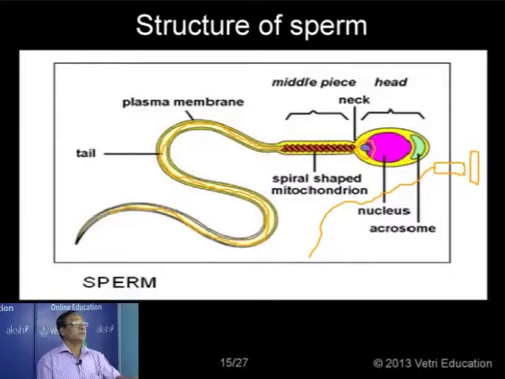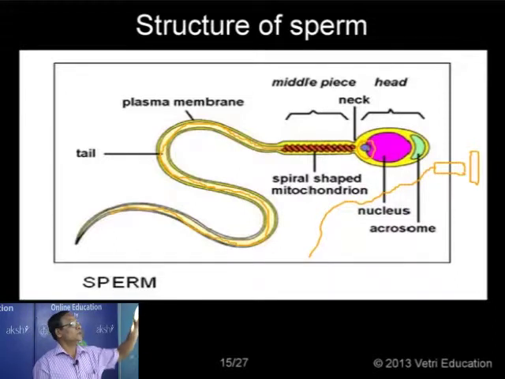Now this axial filament is similar in structure to the centriole, the basal body, the blepharoblast, the basal granule, and the cilia and flagella. The axial filament of the sperm, all are having the same organization. So what is the organization? This was asked in the question paper in 2010 or 2009, I think.